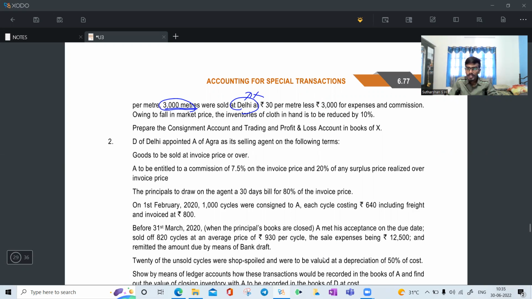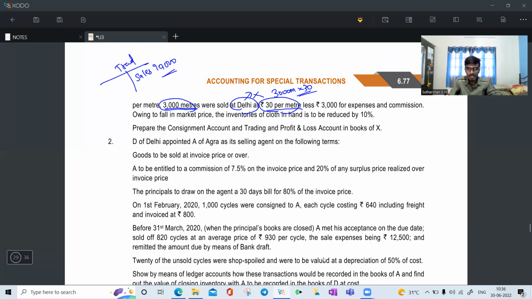3,000 meters at 30 per meter will go to the normal trading account on the credit side. In the trading account, under sales, you need to write 90,000.